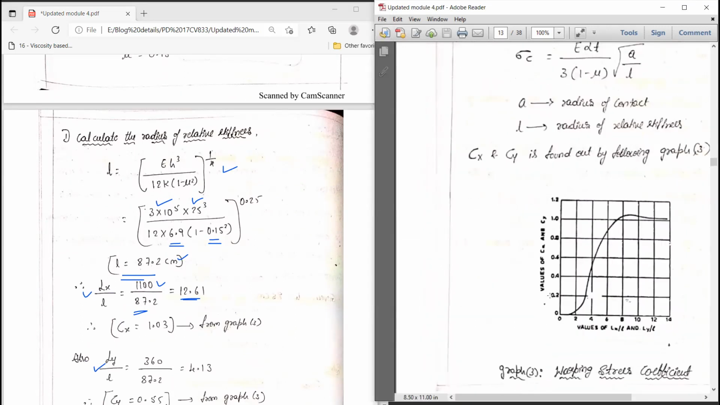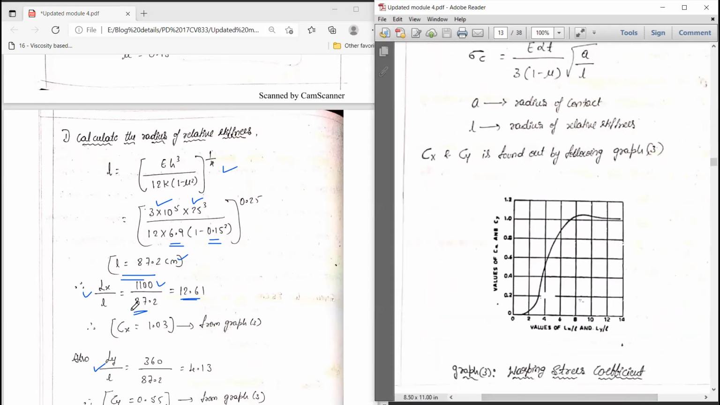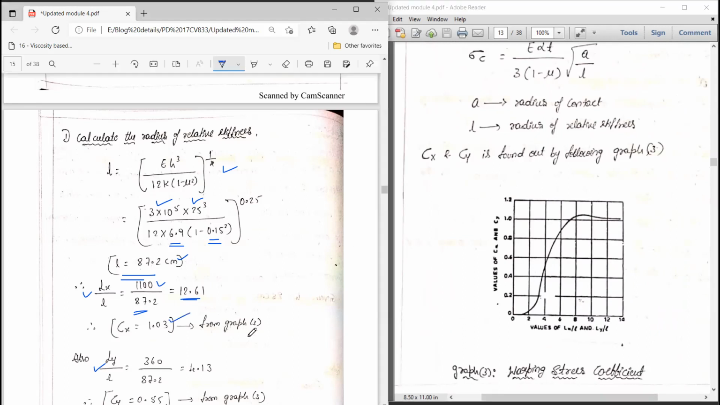I think you can see the graph now clearly. So mark this point, Lx by L, 12.61. 12.61 means here it is 12, and 12.6 means somewhere it will come here. From this point, you project a vertical line. It may intersect the curve somewhere here, and project back to the y-axis, and it may intersect somewhere here. So note down this value. That is your Cx value. How much is it? 1.03.